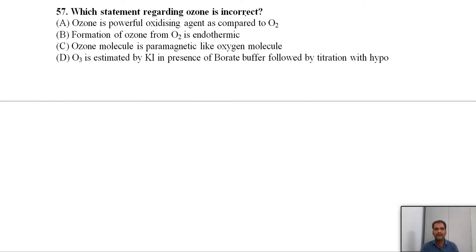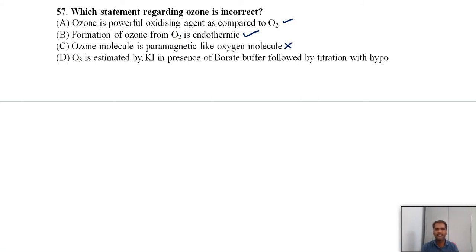Which statement regarding ozone is incorrect? Ozone is a powerful oxidizing agent. Yes, it can give nascent oxygen very easily. Formation of ozone from oxygen is endothermic. Yes, this we have already discussed. And the ozone molecule is paramagnetic. Ozone is not paramagnetic, it is diamagnetic.